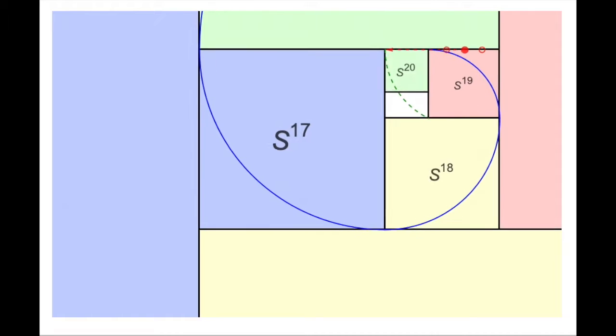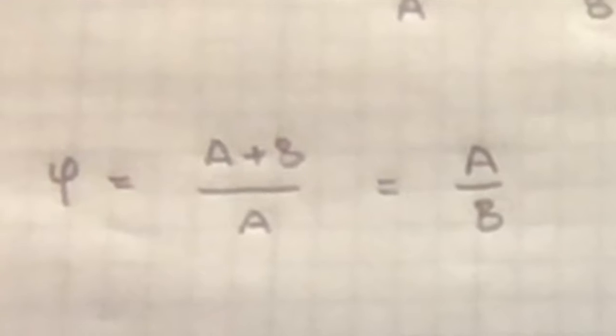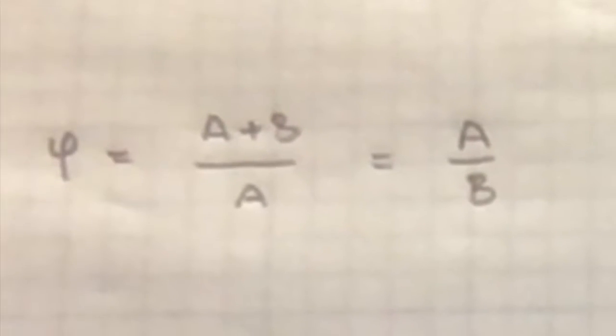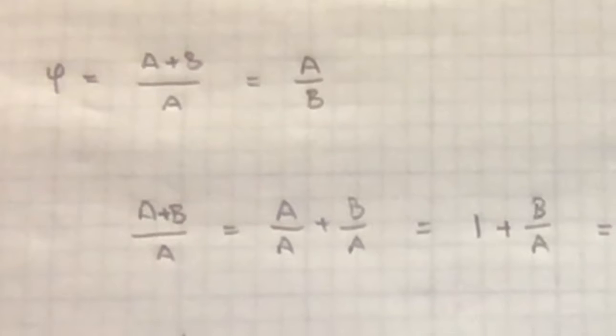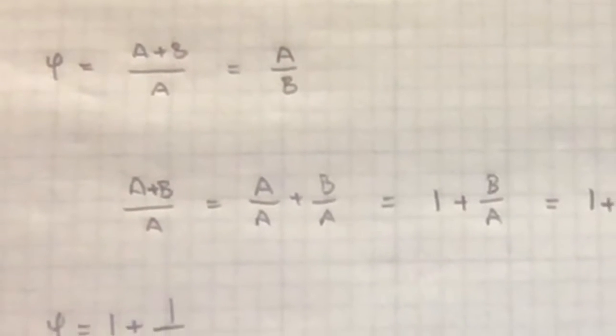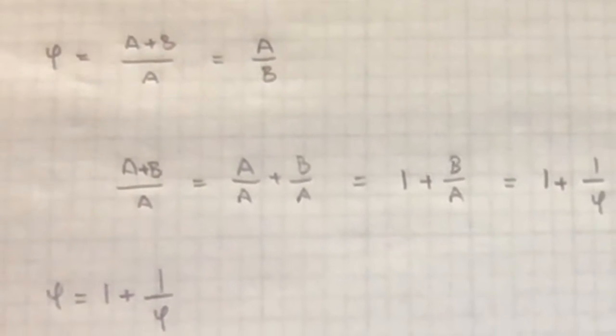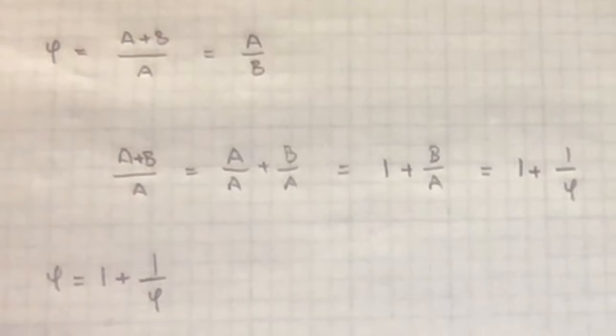Well, recall our two line segments, A and B. We know that the ratio of A to B is the same as the ratio of A plus B to A. And we've said that this is phi. So if we expand the A plus B over A into A over A plus B over A, we see that it's equivalent to 1 plus B over A, or 1 plus 1 over phi. So phi is equal to its own reciprocal plus 1.